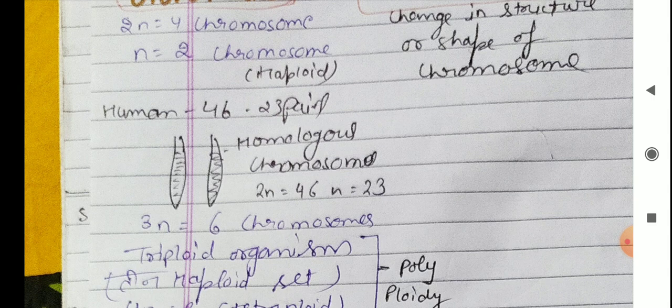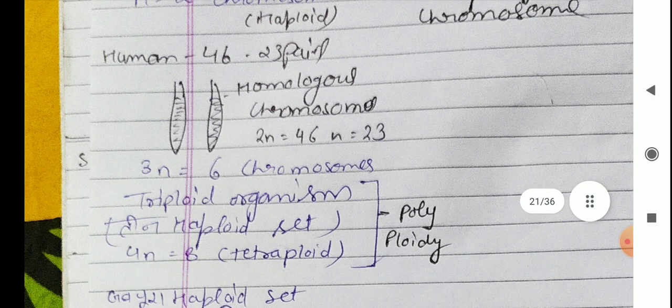If we talk about the 3n condition, the triploid condition, then one whole set will be increased in the chromosomes. If we take the example of 2n equal to 4, n will be 2, and then 3n will be 6 chromosomes. A triploid organism will have 3 haploid sets.